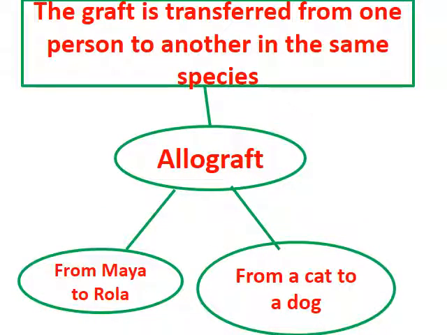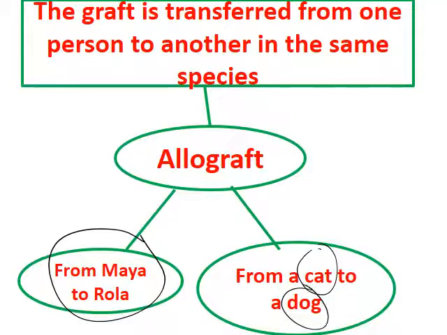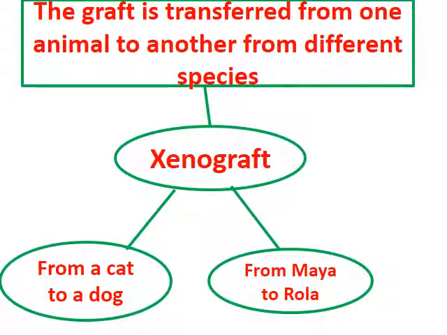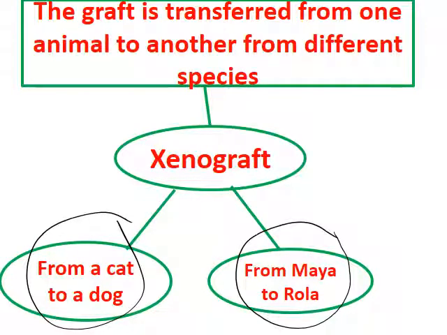Allograft. What is allograft? It's the graft that's transferred from one person to another in the same species. For example, from Maya to Rolla, they are the same species, human beings, or from a cat to another cat. While from a cat to a dog, this is another species, this is the xenograft. In xenograft, we graft from one animal to another from different species. They do not belong to the same species. Example, from a cat to a dog. While from Maya to Rolla, this is considered allograft, meaning the same species.